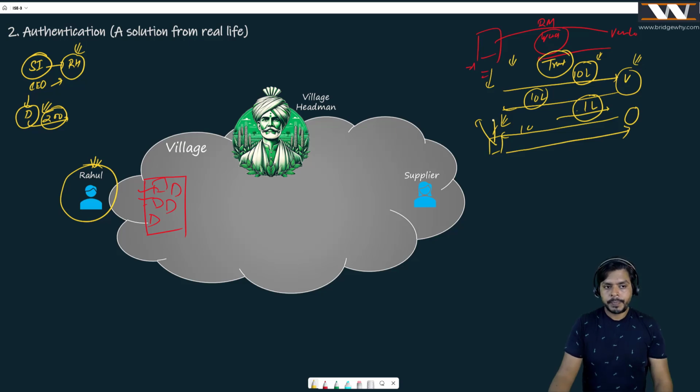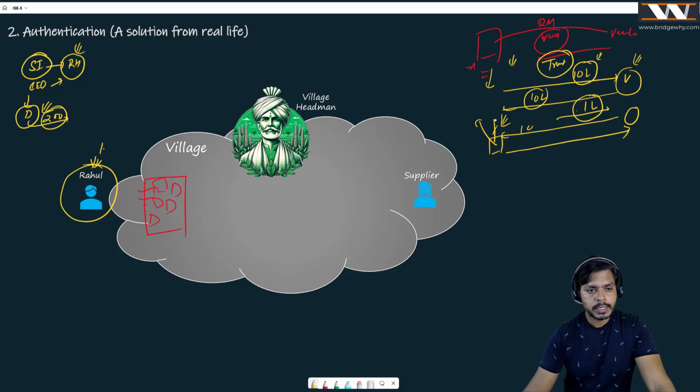But here is my problem. When Mr. Rahul was in this village, he opened this factory and now he is in search of a vendor or a supplier. He found a supplier and he says, Mr. Supplier, please send me 10 lakh rupees worth of raw material. And the supplier is saying, okay, no problem at all. I will be delivering it to you. And now Mr. Rahul is saying, Mr. Supplier, is it okay if I give you 1 lakh rupees?